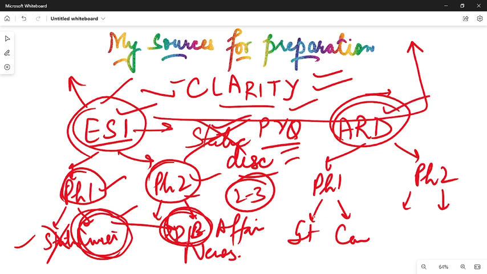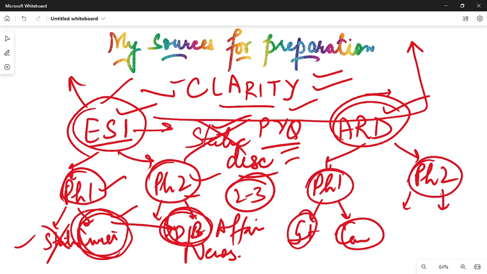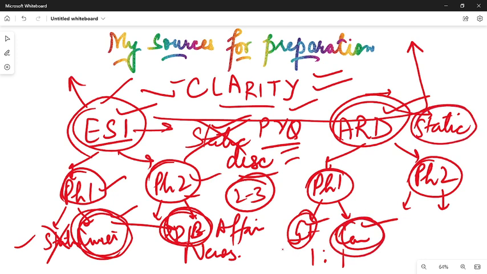Let's talk about the ARD section. There are two sections, static and current. In both phases, phase 1 and phase 2 objective, static and current affairs hold the ratio of 1:1. So you cannot actually ignore the static portion of ARD. You should put equal emphasis on the static portion and the current portion. For the static portion, I am relying on the Clarity master notes. They provide the master notes and some lectures, because I'm not aware of the concepts, and it will be easier for me to cover the whole lot in a lesser amount of time.